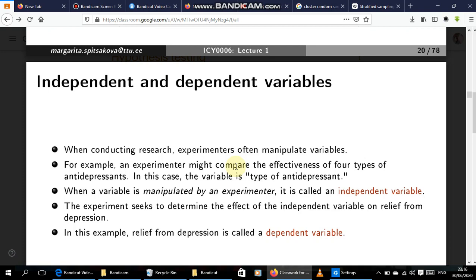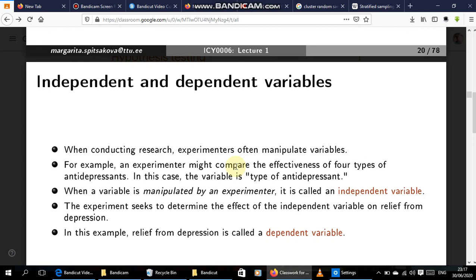the other variable. So for example, an experimenter might compare the effectiveness of 4 types of antidepressants, something that lowers depression. The person wants to look at the effectiveness. How effective is this in getting rid of depression?